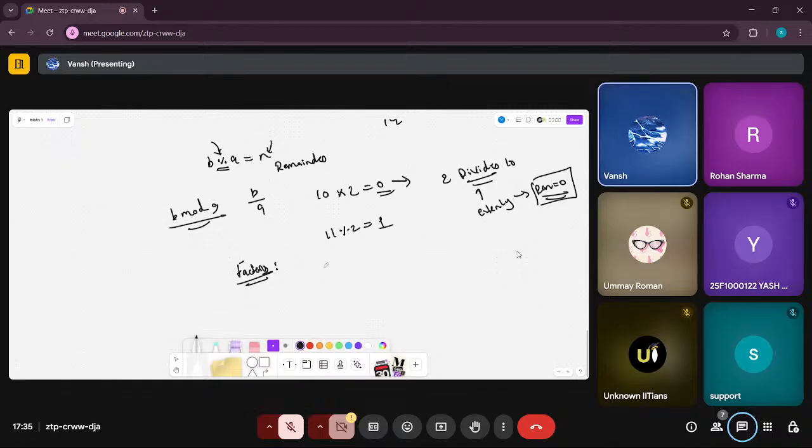Okay, so let's say 12. 12 can be written as 4 times 3. This is one chunk. Or we can do 2 times 6. This is another chunk. We can increase the size, obviously. We can do 2 into 2, and this becomes 4 into 3. This is another chunk.